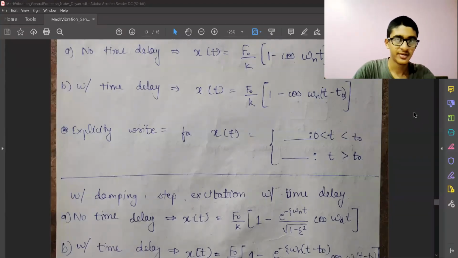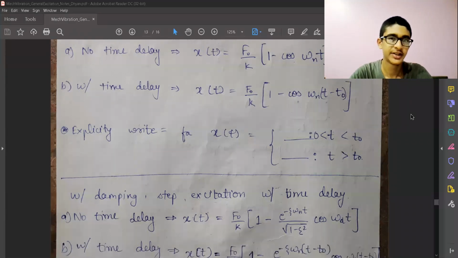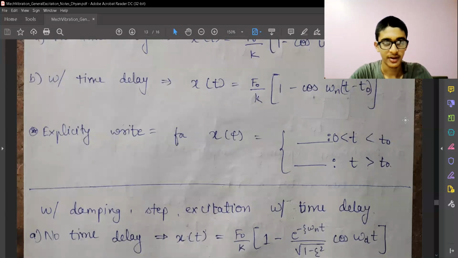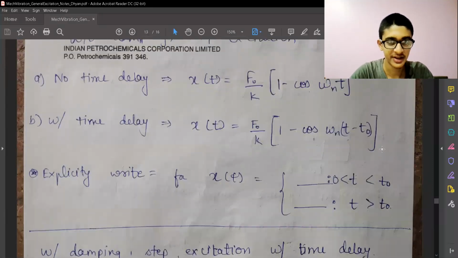So till now, we have seen various cases of solving problems where we had considered time delay, where we had not considered time delay, and where we had considered damping. All of these change the equation of motion, and due to the change in the equation of motion, my response to vibration is also going to change. So right now I have summarized all those different conditions which can occur.